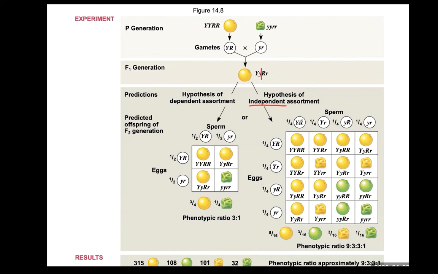Therefore, the dominant allele in color gene sometimes enters the same gamete with the dominant allele in shape gene. But some gametes have the dominant allele in color gene entering the same gamete with the recessive allele of shape gene.